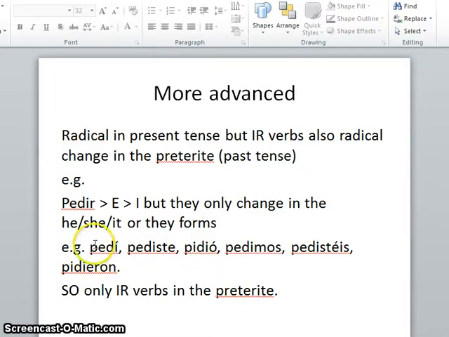So if you have a look here, so pedí, I asked for, pediste, you asked for, and then we have the change. Pidió, he, she, and it asked for. Pedimos, we asked for. Pedisteis, again the accent's obvious there, so it's not that one. So you asked for, plural. And then we have the change again, pidieron. So in the preterite, if it's an IR verb in the present tense and it radical changes, in the preterite it will also change, and it only changes in the he, she, and it, and the they form, which is unlike in the present tense. Okay, good. Well, thanks for listening.